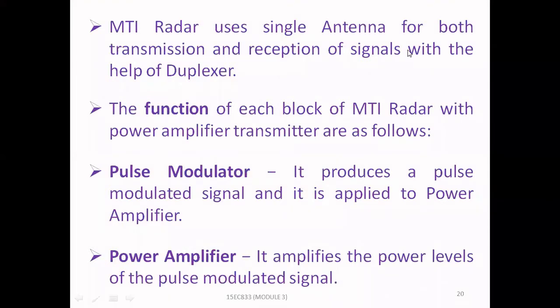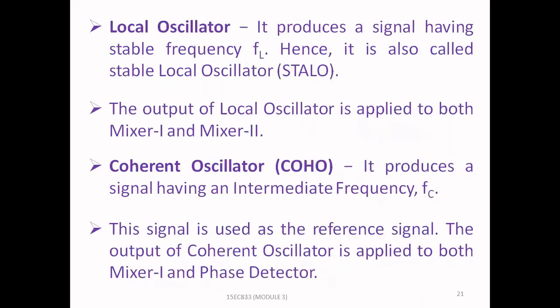MTI radar uses a single antenna for both transmission and reception of signals with the help of a duplexer. The function of each block of MTI radar with power amplifier transmitter is as follows. Pulse modulator: it produces a pulse modulated signal, which is applied to the power amplifier. Power amplifier: it amplifies the power level of the pulse modulated signal.